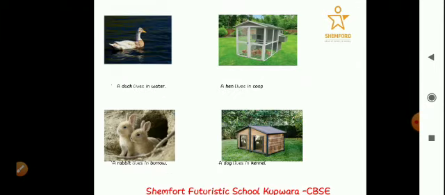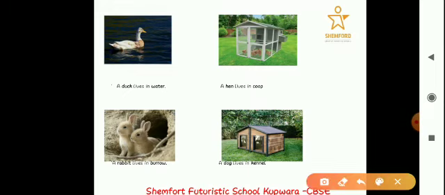Now moving on, here are some examples which will make this topic more clear to you. So first, in the picture there is a duck. A duck lives in water. So water is the place where it lives and water is the home of the duck, right? Then a hen lives in a coop. The place where a hen lives is called a coop.